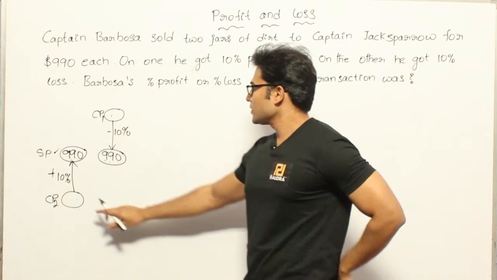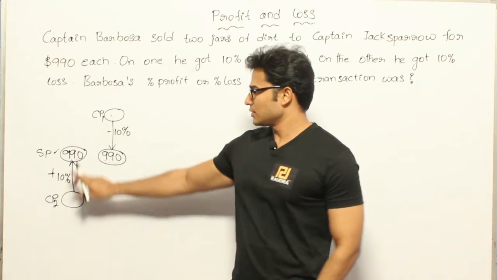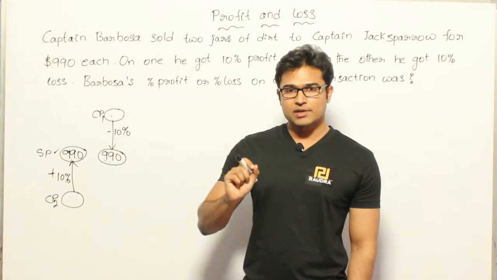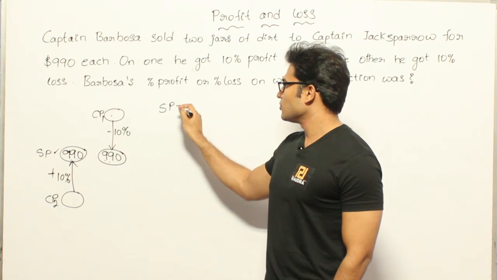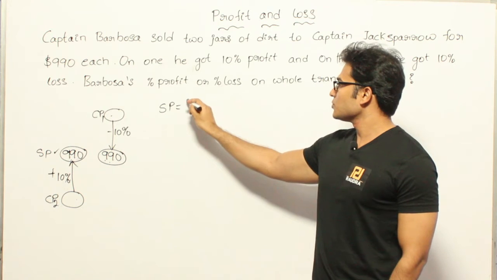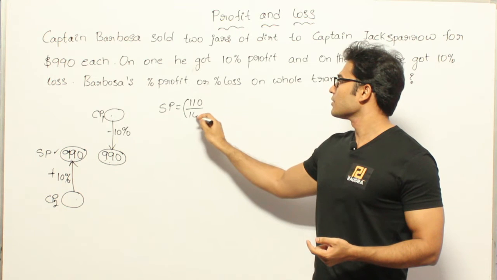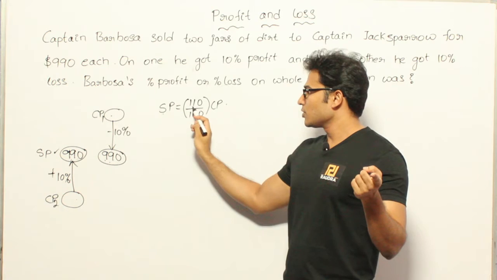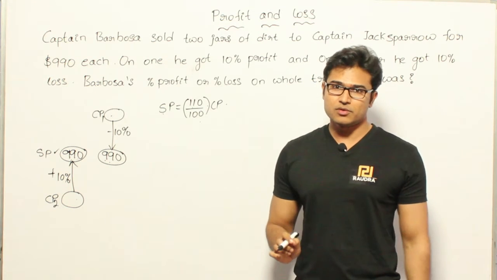Now see this, for the first one they are saying that we made a profit of 10%, isn't it? Therefore what must be this? Whenever you are making a profit, then definitely the selling price is higher. So for the first one the selling price would be higher. How much higher? Since we are making a profit of 10%, selling price would have been 110% of the cost price, isn't it? 110 by 100 into cost price, or by going with that formula, selling price equals (100 plus profit percent) divided by 100 into cost price. By that also you are going to get this.